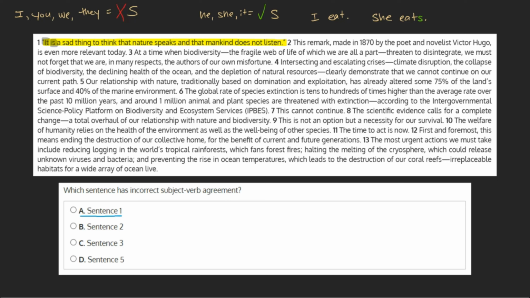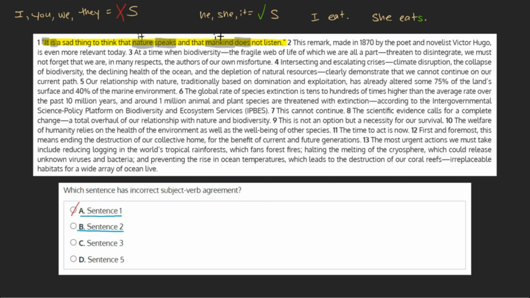We have two more subject-verb pairings in this sentence. Nature, or it, again, properly matched with speaks with an S, and mankind, also it, and also matched with an S verb, does, as opposed to the plural do. As all is in order here, this choice can be marked off.